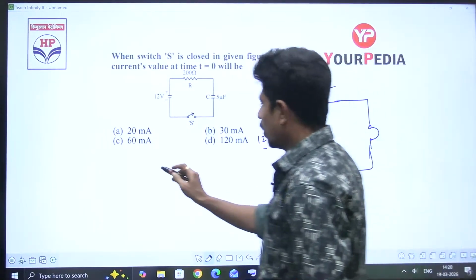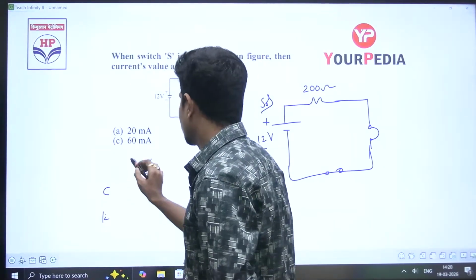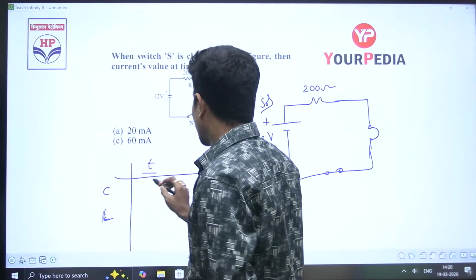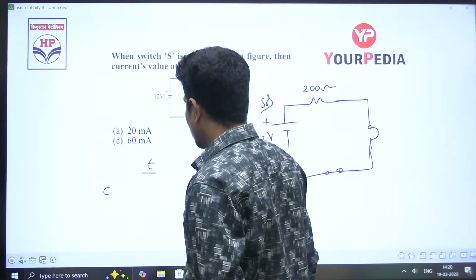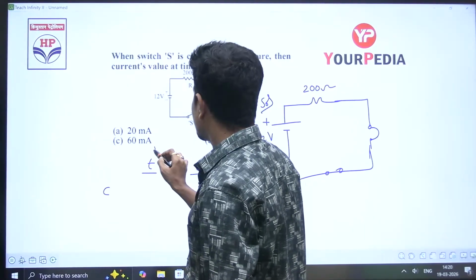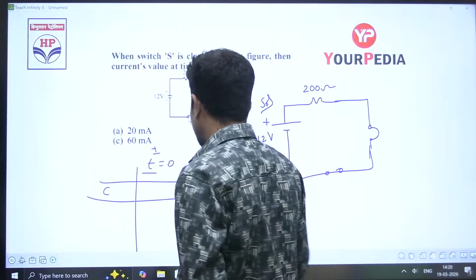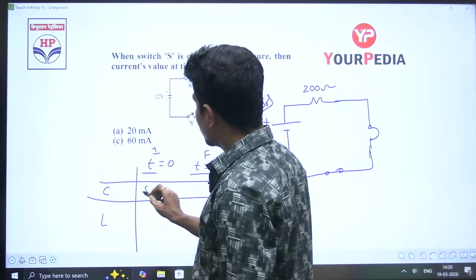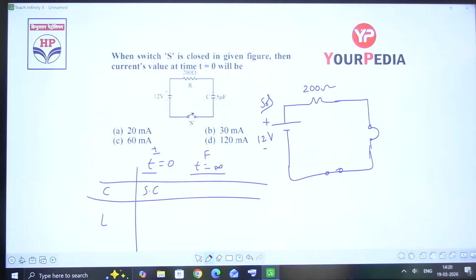See, here time, here element: capacitance, inductance. Time t is equal to 0, time t is equal to infinity. T is equal to 0 means initially, t is equal to infinity means finally. Capacitor, then inductor. Initially the capacitor behaves as a short circuit. Initially means at t is equal to 0. I repeat, initially means at t is equal to 0, the capacitor behaves as a short circuit.